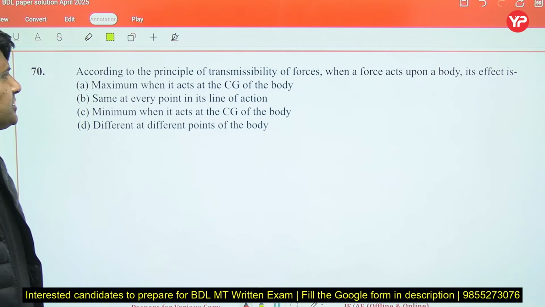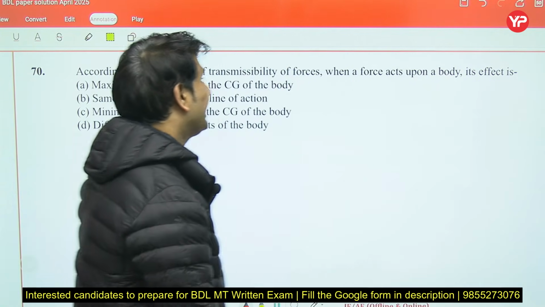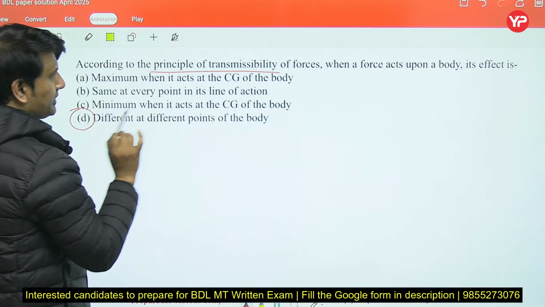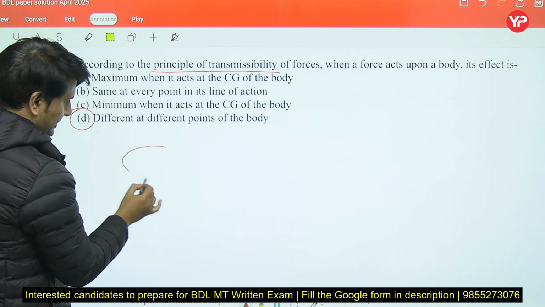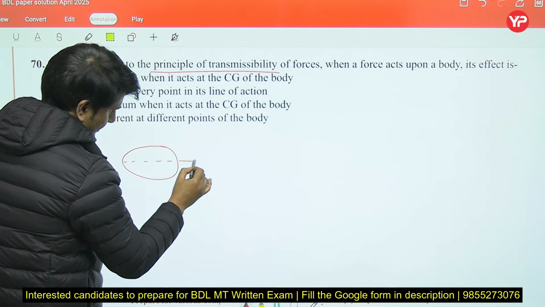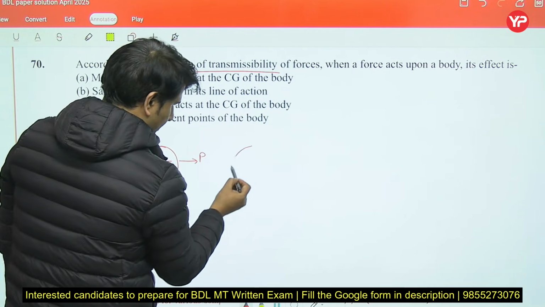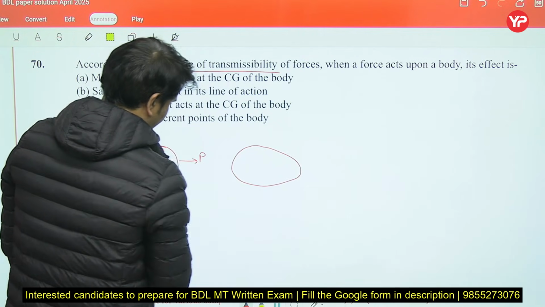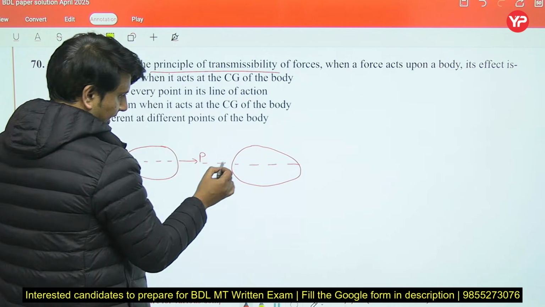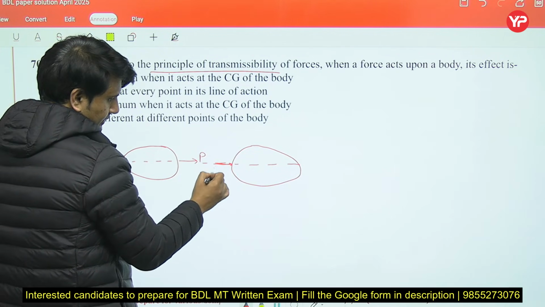Now, according to the principle of transmissibility of force, when a force acts on a body, it affects. What is the principle of transmissibility? Let me explain it first. Like this is the body, and I have applied a force over here. This is the line of action, and I have changed this force from this side to this side.